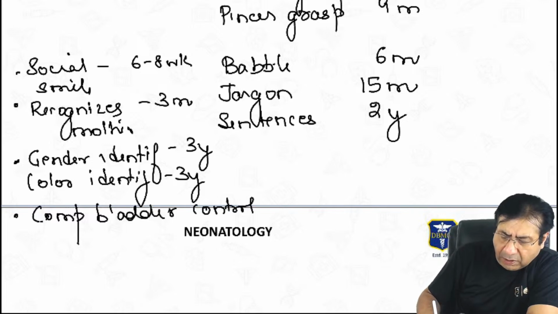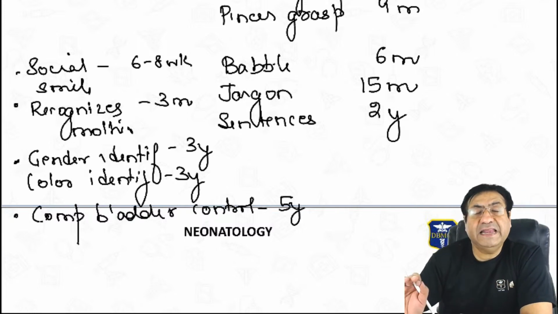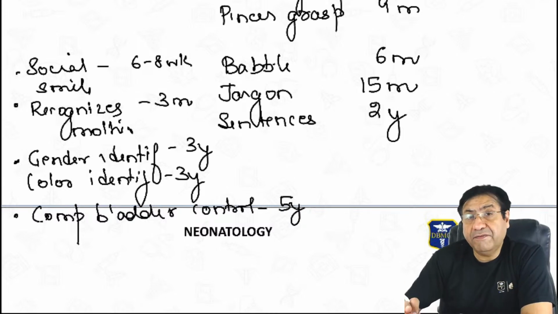Complete bladder control is at the age of 5 years. That is why they say never make a diagnosis of enuresis before the age of 5 years, because complete bladder control develops at the age of 5 years. Enuresis is immature bladder control.